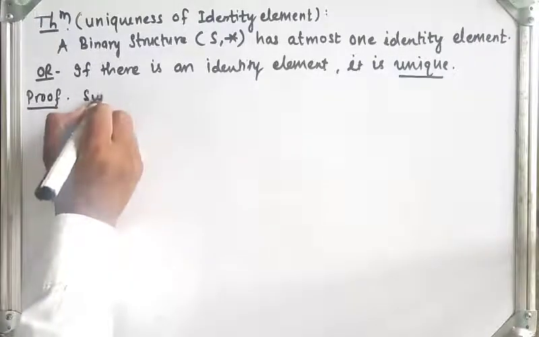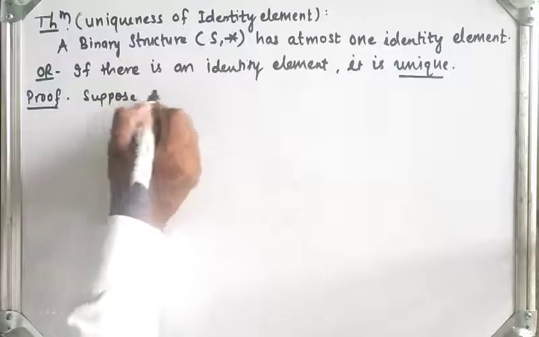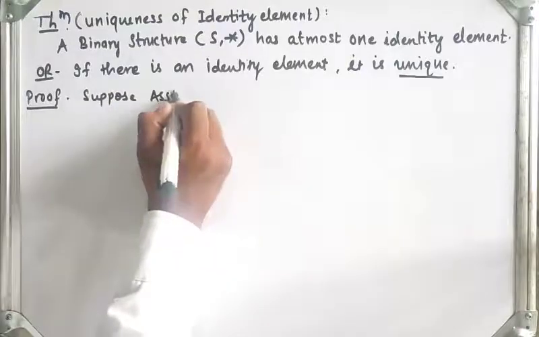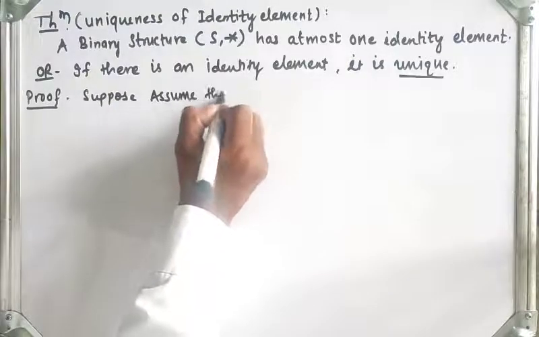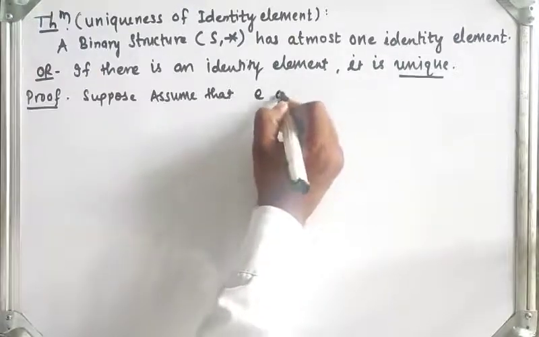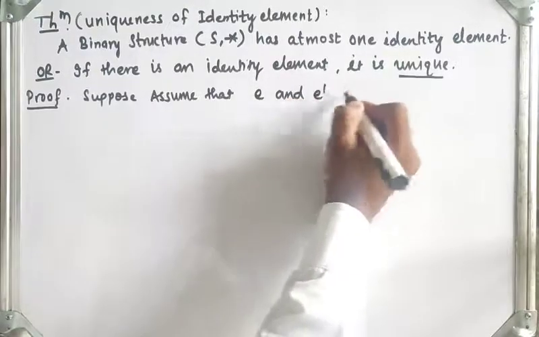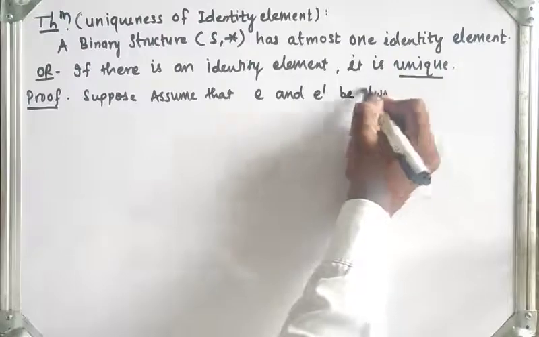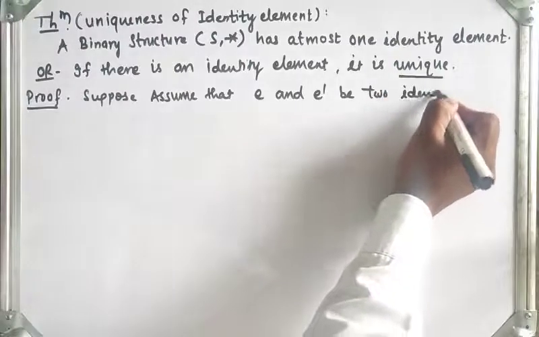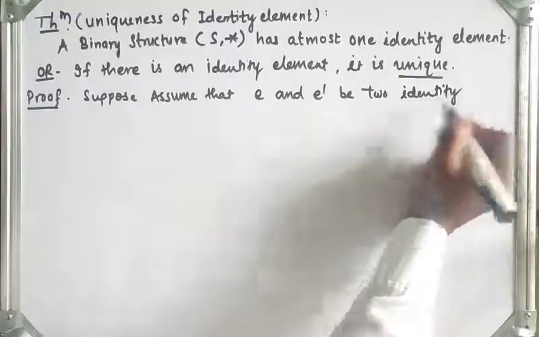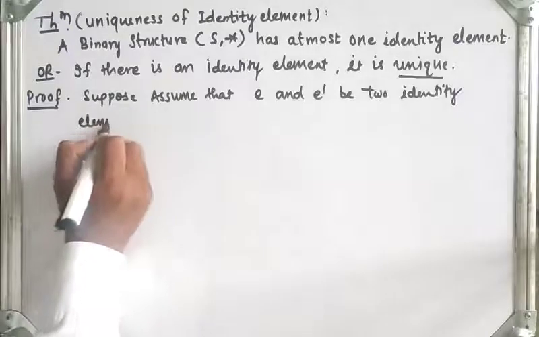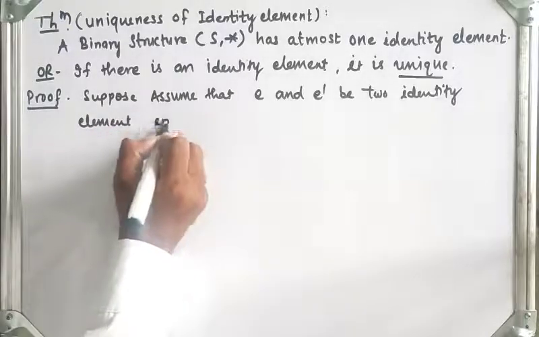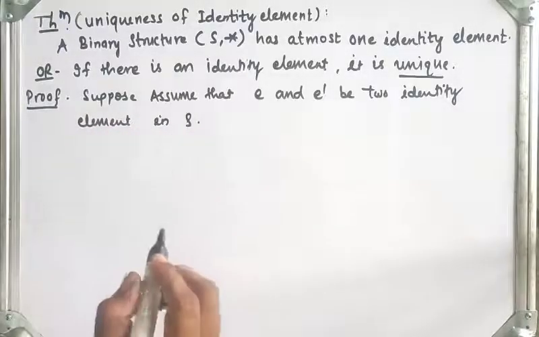Suppose we assume that E and E dash are two identity elements in S.